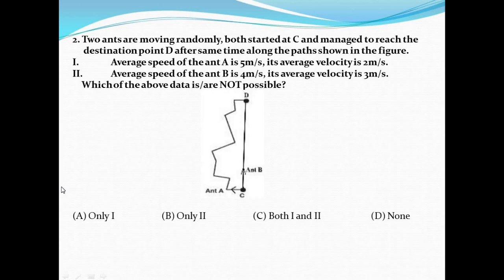But in case of case 1, the average speed and the average velocity will be different, and the average speed is always greater than the average velocity as it is mentioned. So here answer is option B, that is only 2.